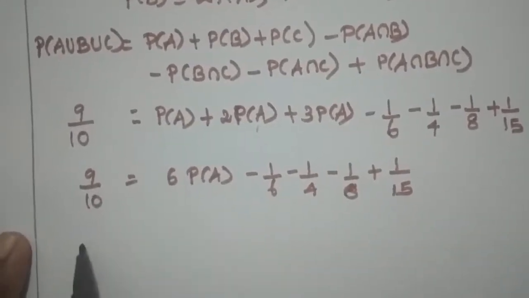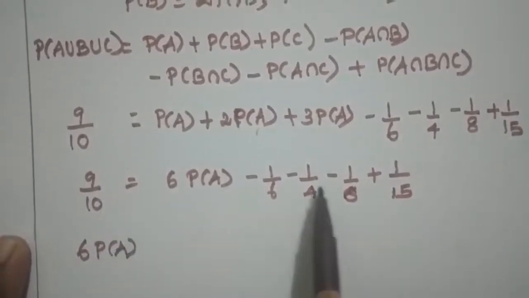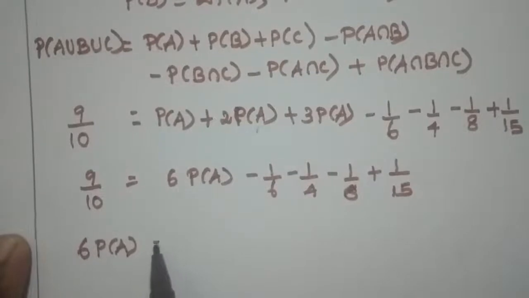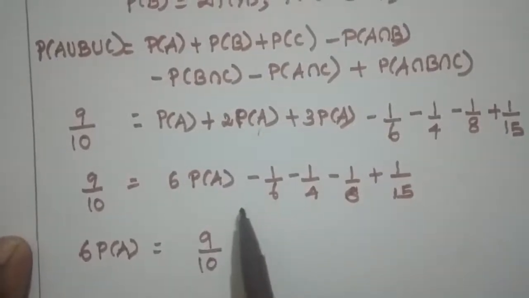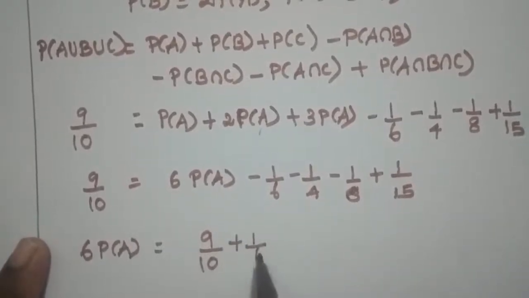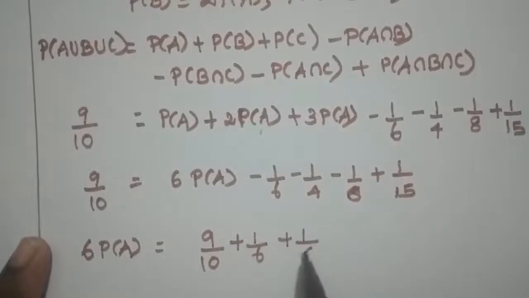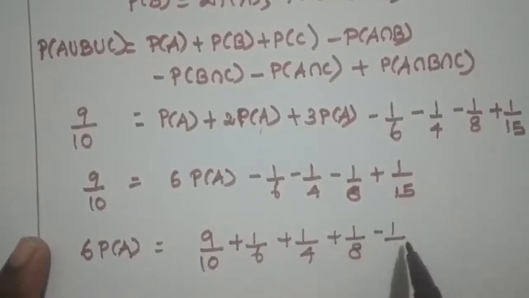Keep the 6 times P of A on one side and move all the numbers to the other side. 9 by 10. Now this number is in negative sign. When it goes to that side, it becomes plus 1 by 6 plus 1 by 4 plus 1 by 8, and this is minus 1 by 15.